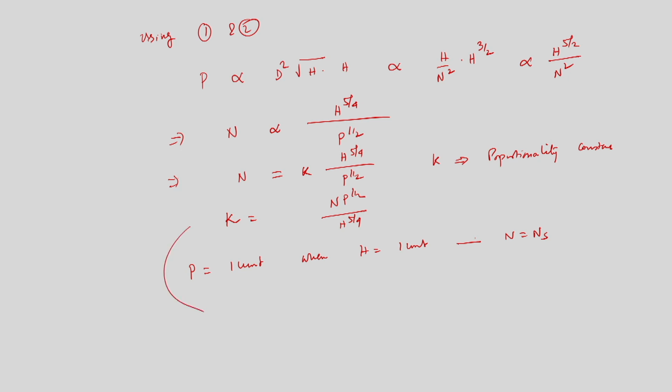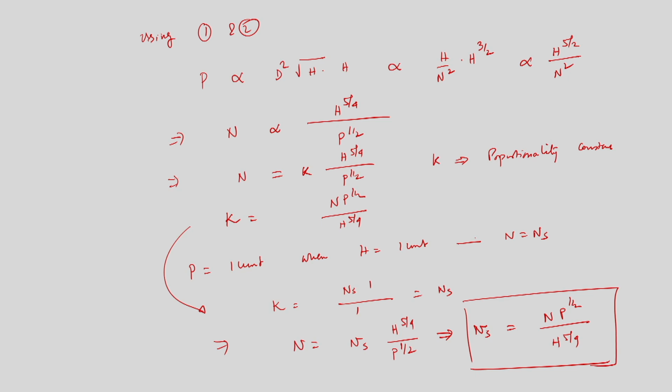Therefore k is equal to Ns times 1 divided by 1, that is equal to Ns. Therefore I can write N is equal to Ns H power 5 by 4 divided by P power half. Therefore specific speed is equal to N P power half divided by H power 5 by 4. So this is the specific speed of the turbine.